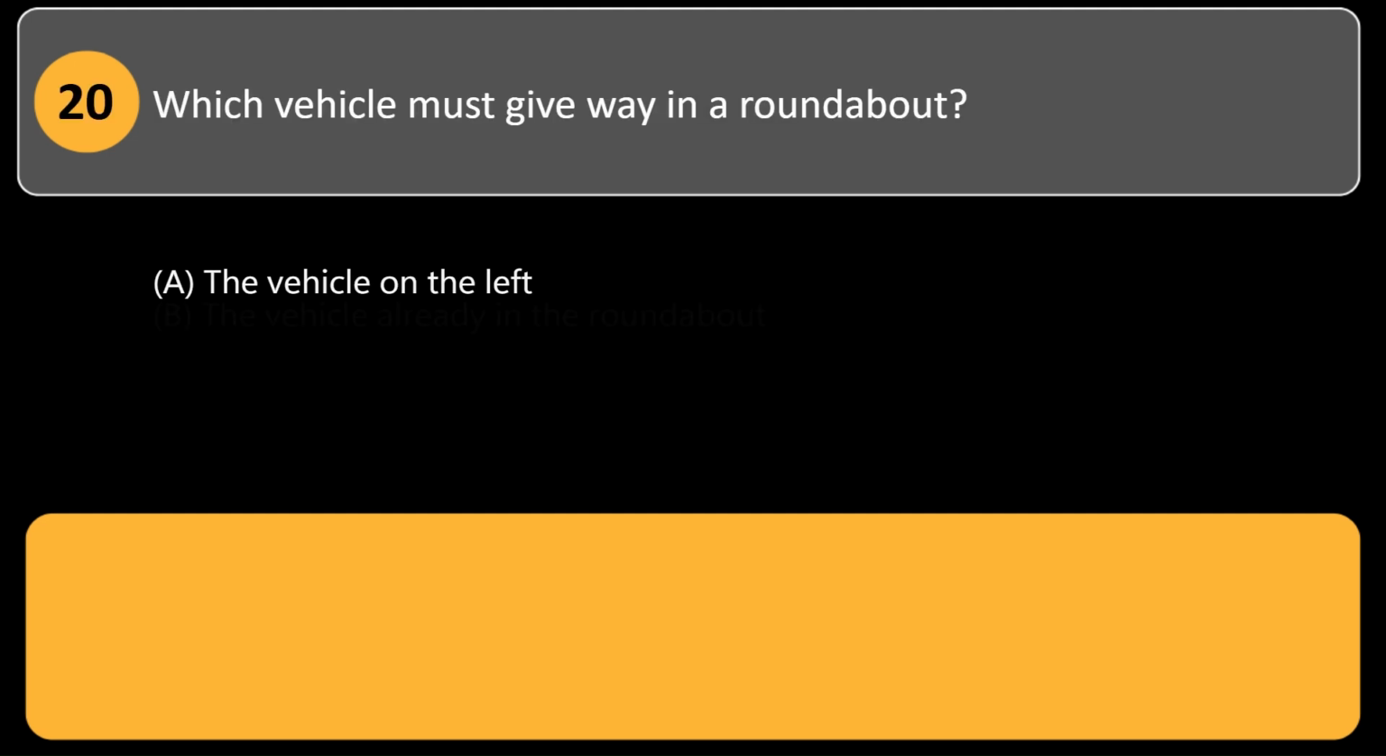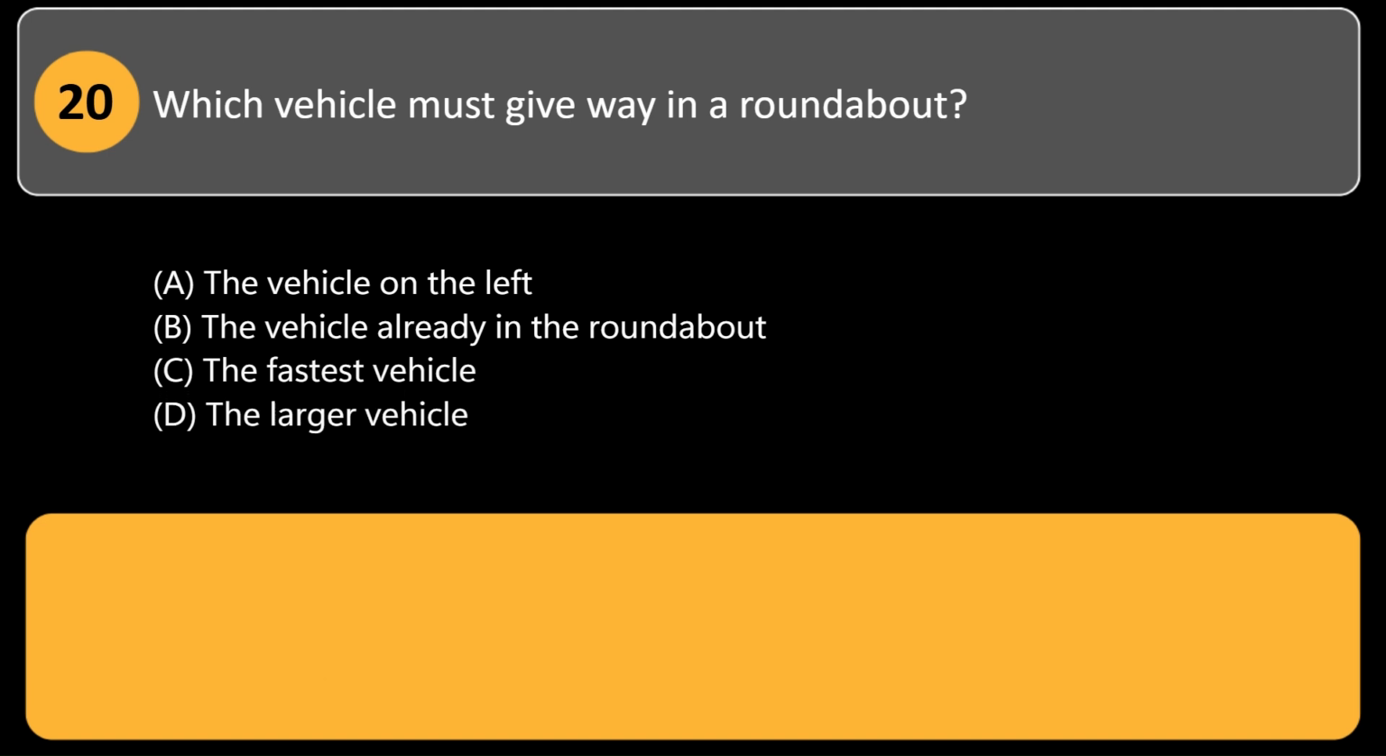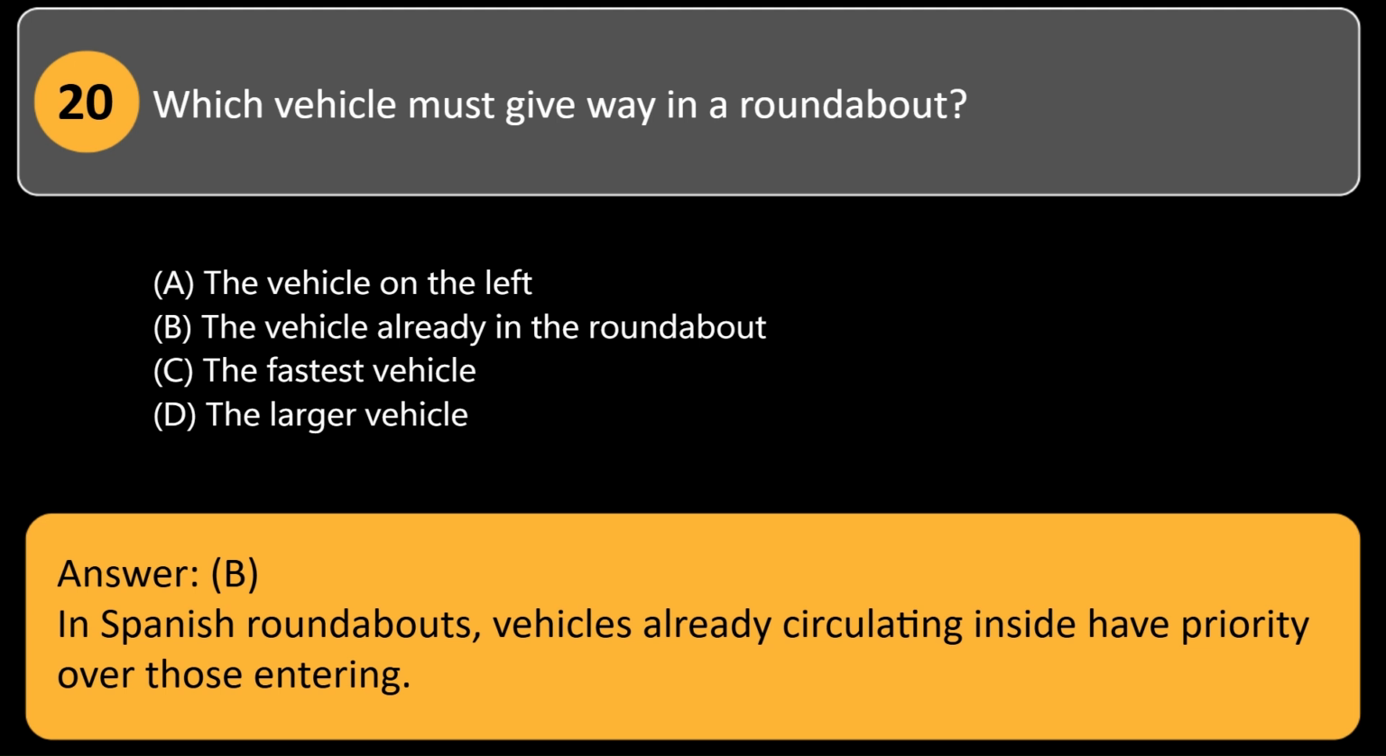Which vehicle must give way in a roundabout? A. The vehicle on the left. B. The vehicle already in the roundabout. C. The fastest vehicle. D. The larger vehicle. Answer, B. In Spanish roundabouts, vehicles already circulating inside have priority over those entering.